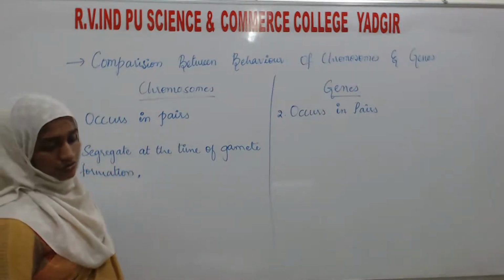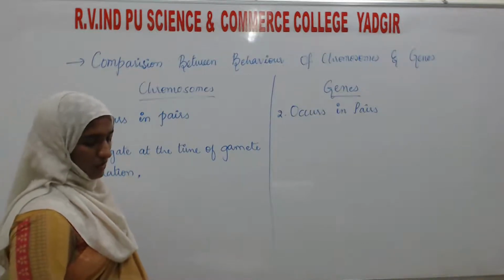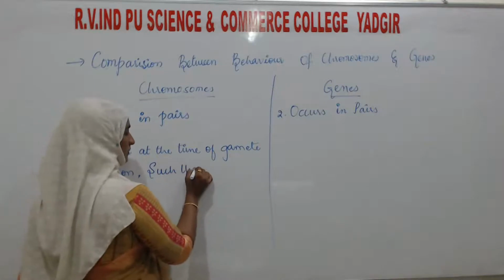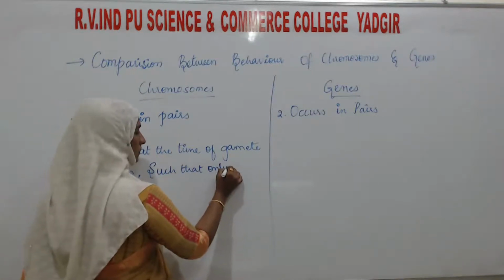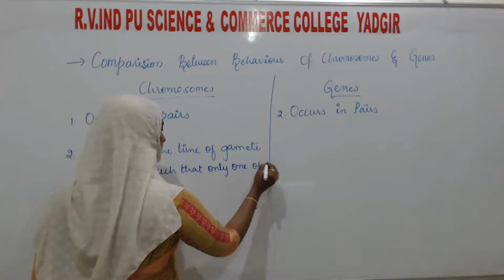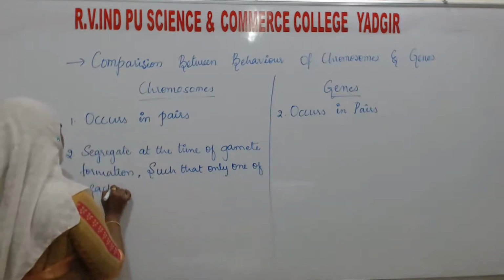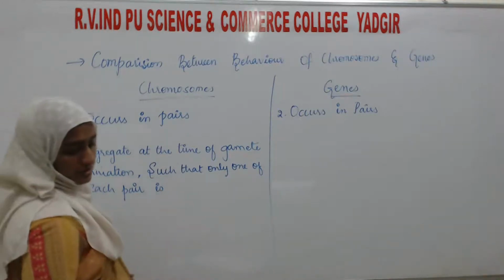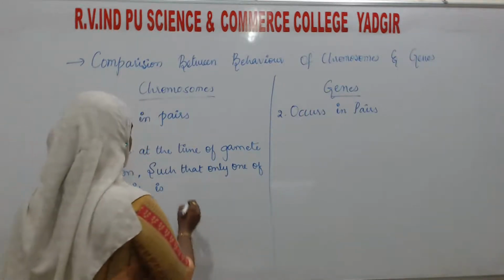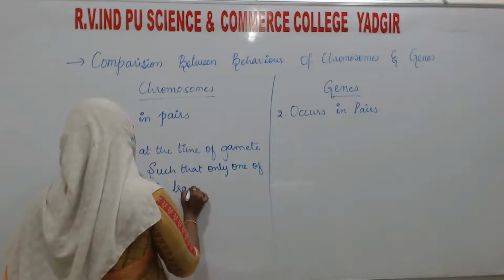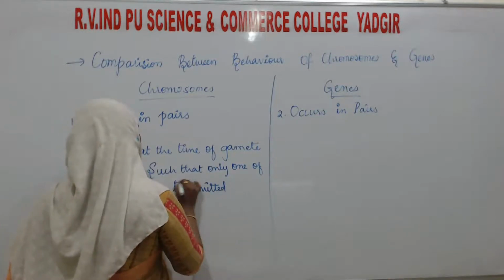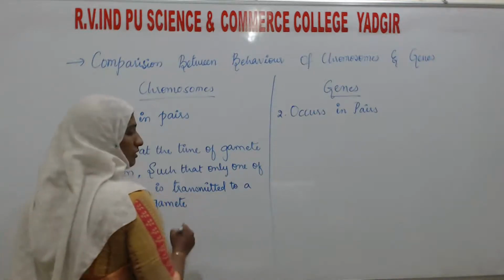It is the chromosome, such that only one of each pair is transmitted to a gamete. This is about the chromosome.